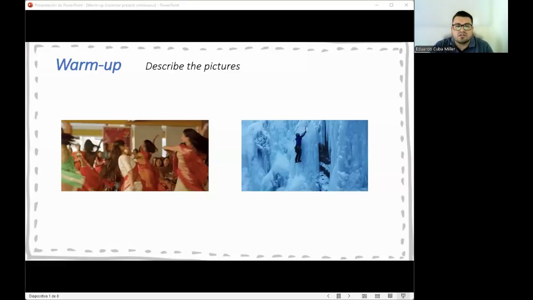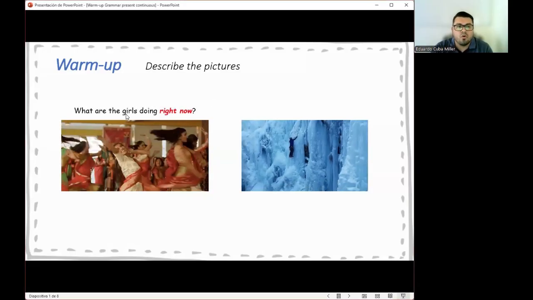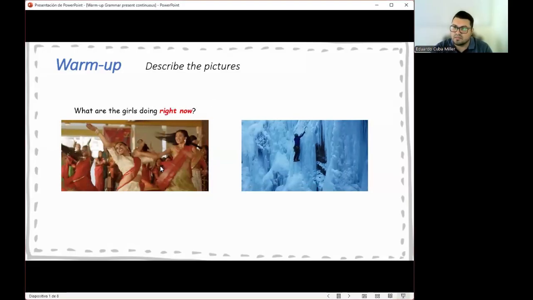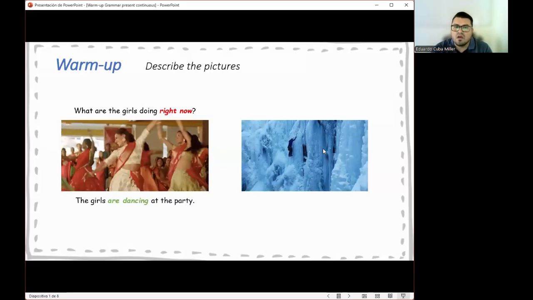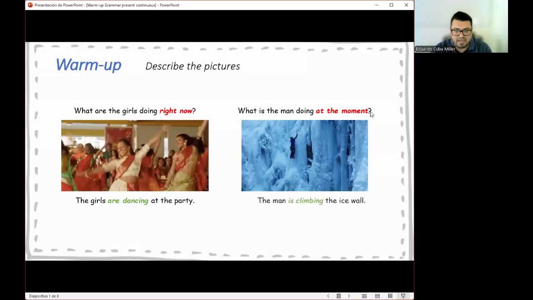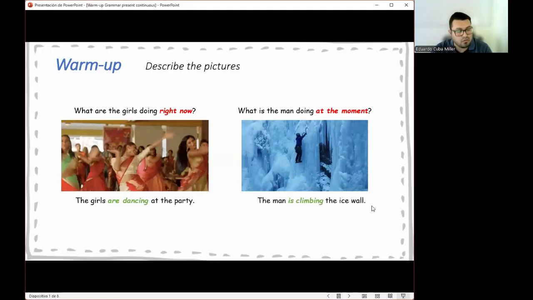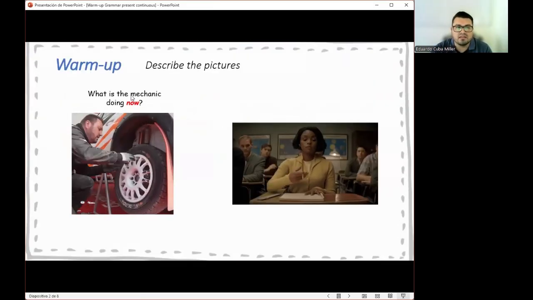Let me share with you guys first some pictures. Tell me please, what are the girls doing right now? Look at the picture. Right, they are dancing at the party. Perfect. On the next picture, guys, what is the man doing at the moment? Correct, the man is climbing the ice wall. Good. On the next picture here, what's going on? What is the mechanic doing now? The mechanic is replacing the wheel.